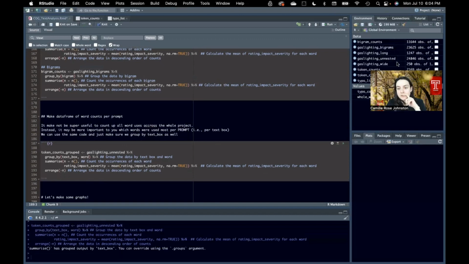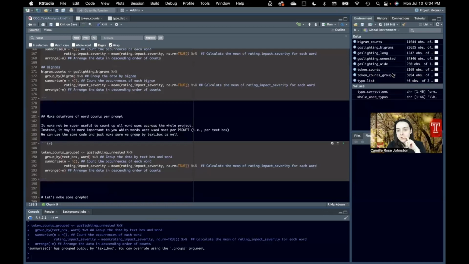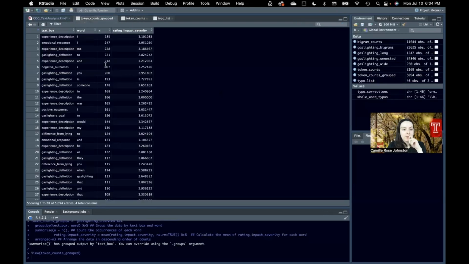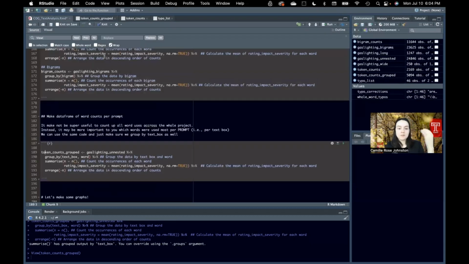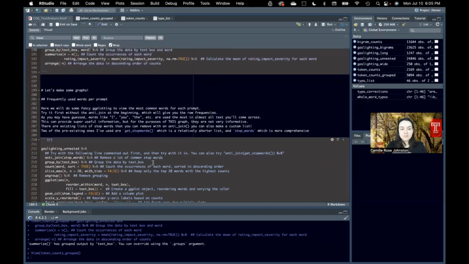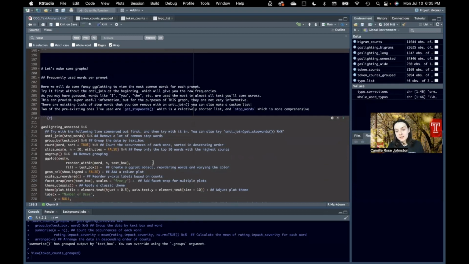So now we have our grouped bigram. We now also have the text box so that we can see all of the words used for each text box by themselves. Okay, so that ends the data cleaning and prepping part of the tutorial. Next we'll get ready to make some graphs.